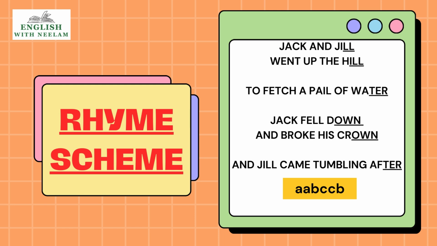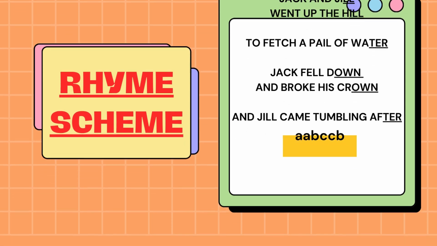Now the sound of water and after is same. The last sound is same, so we will give after also the same symbol, that is B. So the rhyme scheme of this stanza is A, B, C, and B.